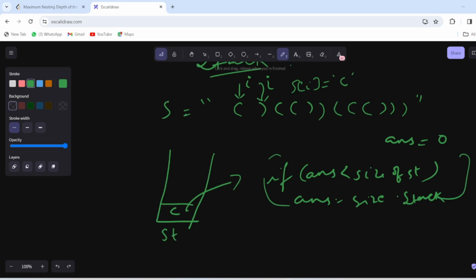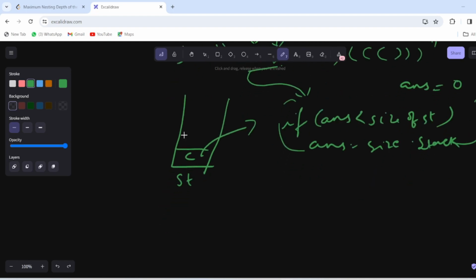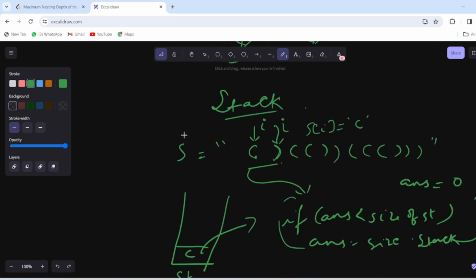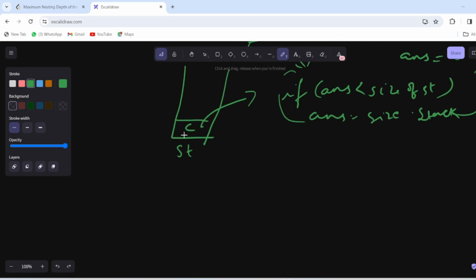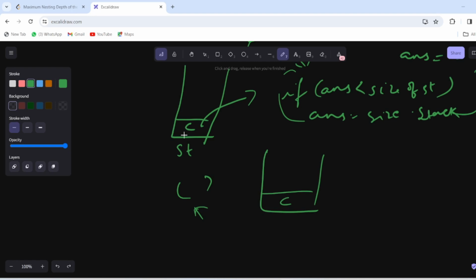This statement states that if we got a closing parenthesis, that means our previous opening parenthesis is completed with that closing parenthesis, so we can record the depth of that parenthesis. When a parent is over, the stack will become empty. So when we have one opening and one closing tag, we got an opening parenthesis, put that in the stack, and when we get the closing parenthesis, pop it back. So our stack will again become empty.